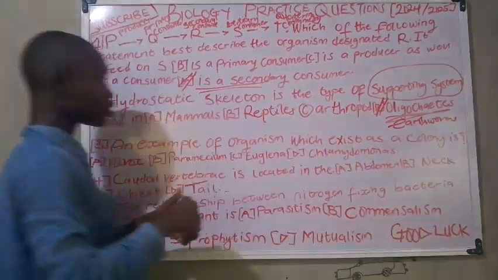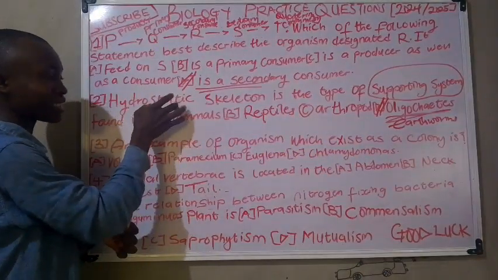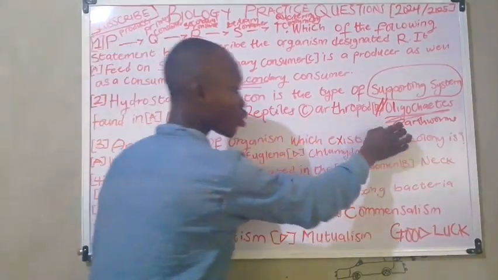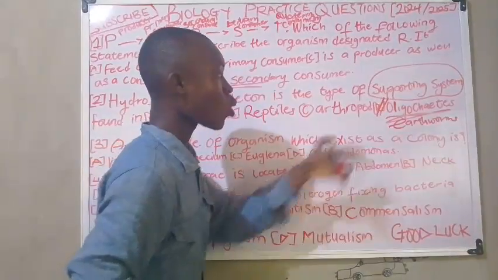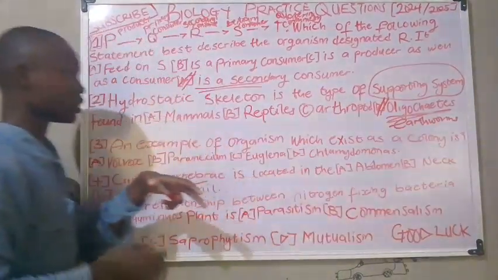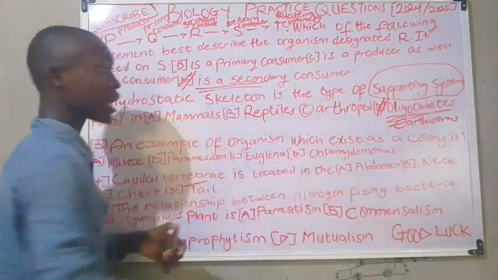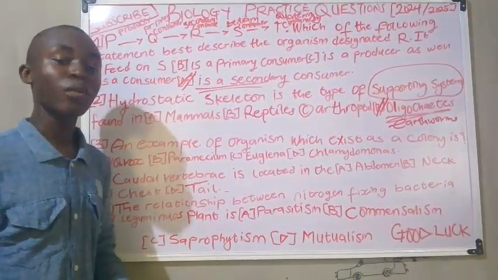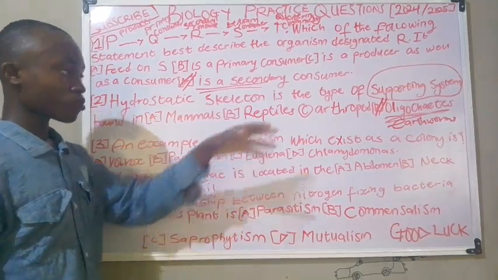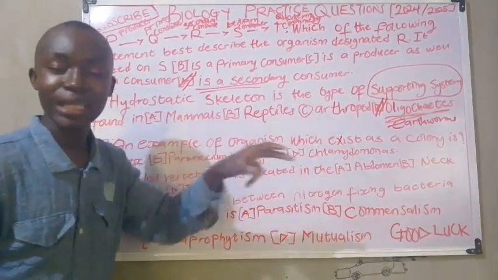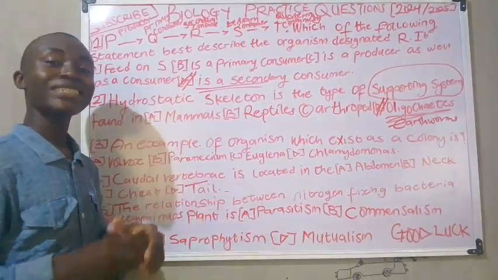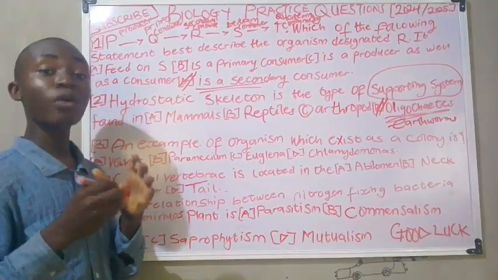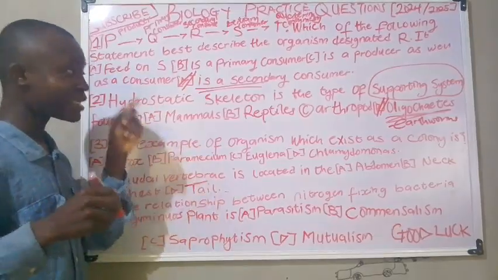So hydrostatic skeleton is a type of skeleton found in earthworms, which are regarded to be oligochaetes. That should be noted. Now for option C, arthropod. Arthropod is also an example of kingdom Animalia. It should be noted that arthropod is the most abundant